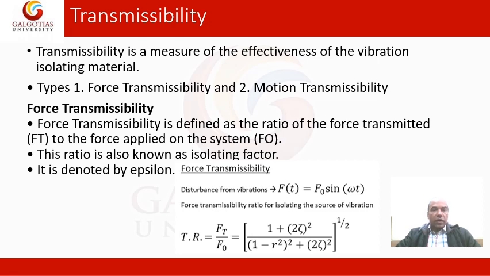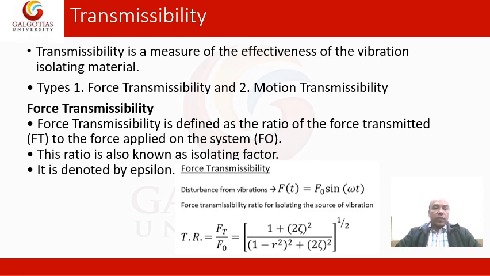So now we'll try to understand what is called transmissibility. Basically, transmissibility is the measure of effectiveness of the vibration isolating material. That means if there is some vibration, that vibration is transmitted to some other object. Sometimes that vibration is useful, and sometimes it is very harmful. If it is useful, then it is very good for us, that means we appreciate it. But if it's harmful, we try to isolate it.